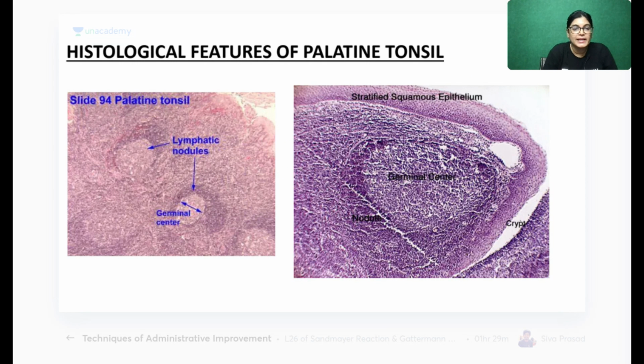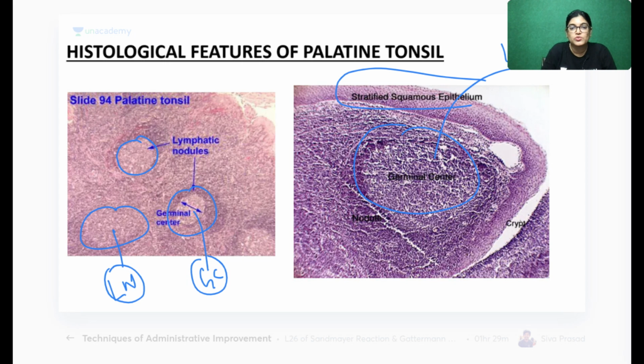So again, see the slide of the palatine tonsil, full of lymphatic nodules. It is lighter in the center because it is the germinal center, and this is a lymphatic nodule. LN for lymphatic nodule. This is again a lymphatic nodule. This is stratified squamous non-keratinized epithelium, and this is the crypt. This is the crypt on the medial aspect, and this lining epithelium is stratified squamous non-keratinized epithelium.